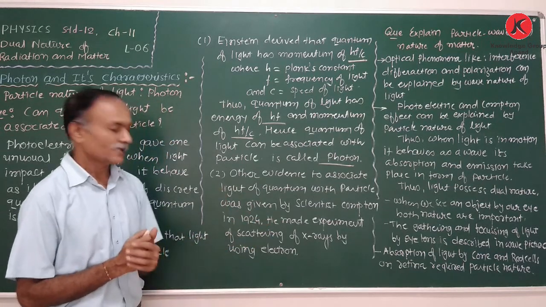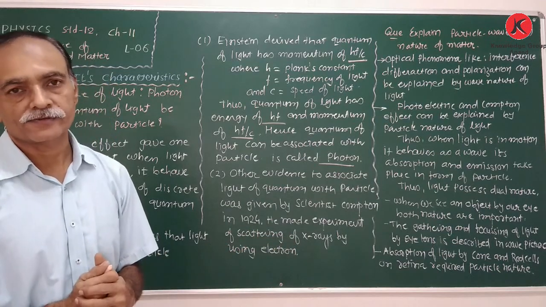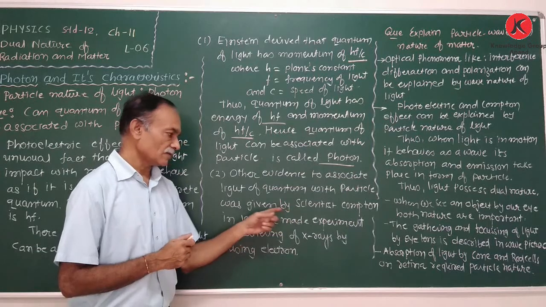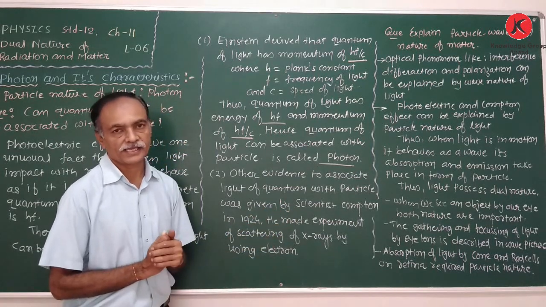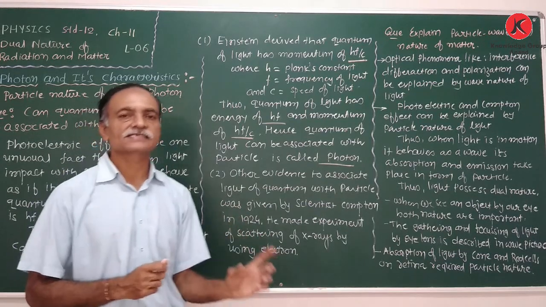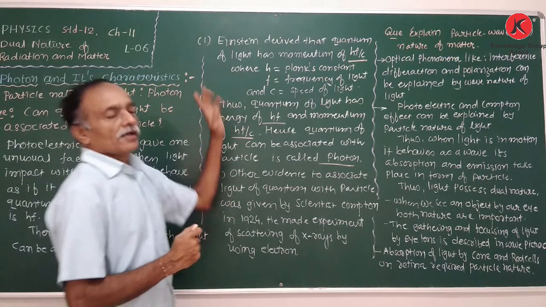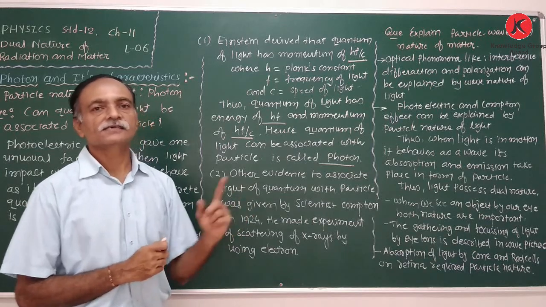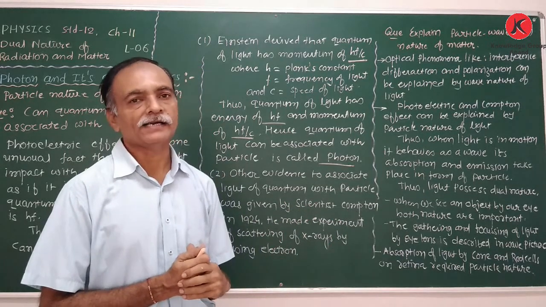He performed the experiment of scattering of X-rays by electrons. Therefore, the Compton effect, like the photoelectric effect, gives evidence that light behaves as a particle.